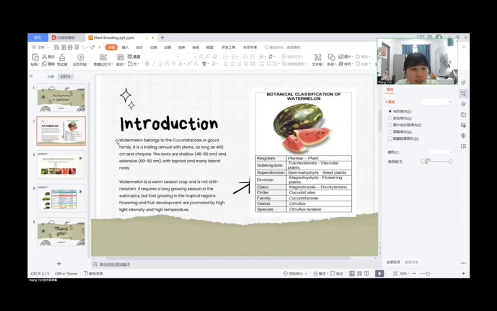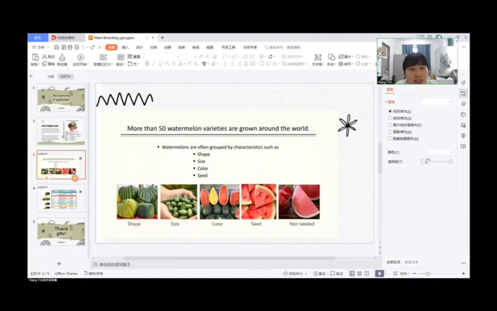Hello everybody, today my assigned topic is the taxonomy of watermelon, and we will start with an introduction about watermelon. Watermelon belongs to the Cucurbitaceae or gourd family, and is fast growing in the tropical region. Its flowering and fruit development are promoted by high light intensity and high temperature. In the right picture is the botanical classification of watermelon, including the kingdom, subkingdom, superdivision, division, class, order, and so on. Then we will talk about the varieties of watermelon in the world.